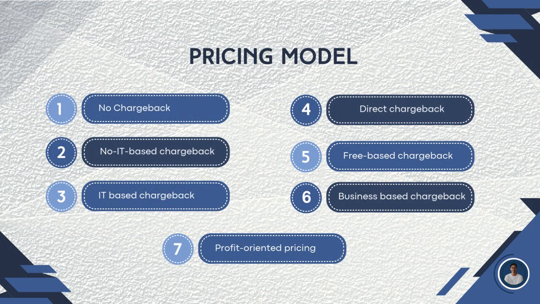Once the budget is set, how do we charge it back to the business? We have different pricing models. For models 1 and 2, no or low chargeback, it is treated as central overhead. Models 3 to 6 are primarily usage-based. These link costs to specific IT or business activities, creating a clearer audit trail. For the last model, which is profit-oriented pricing, IT acts as an internal vendor. Auditors check these models to ensure costs aren't being hidden or artificially inflated.